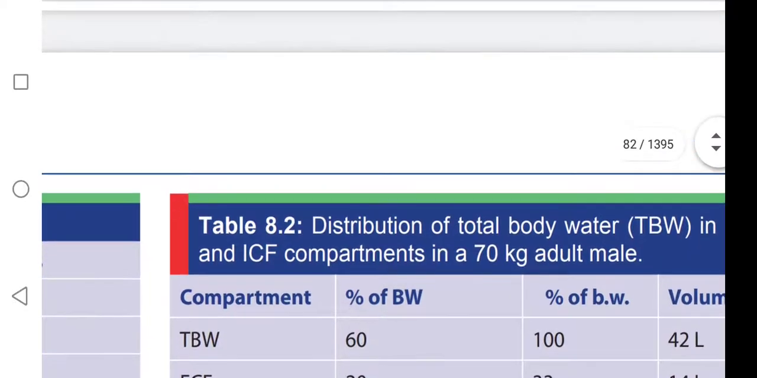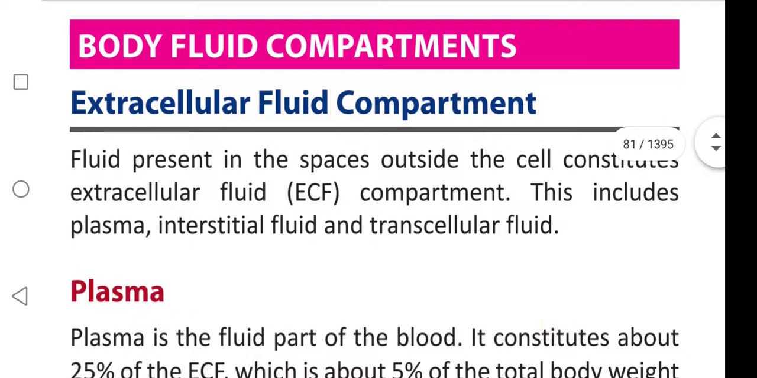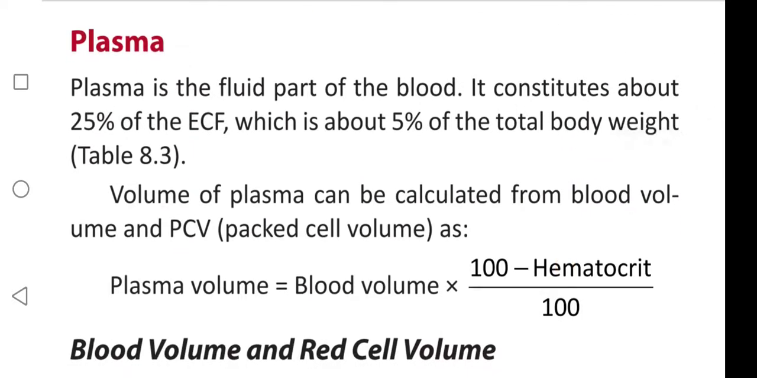Once again for you. Body fluid compartments, two types: extracellular body fluid compartment and intracellular body fluid compartment. Fluid present in the spaces outside the cell constitutes extracellular fluid or ECF compartment. This includes plasma, interstitial fluid, transcellular fluid. Plasma. Plasma is the fluid part of the blood. It constitutes about 25% of the extracellular fluid, which is about 5% of total body weight.